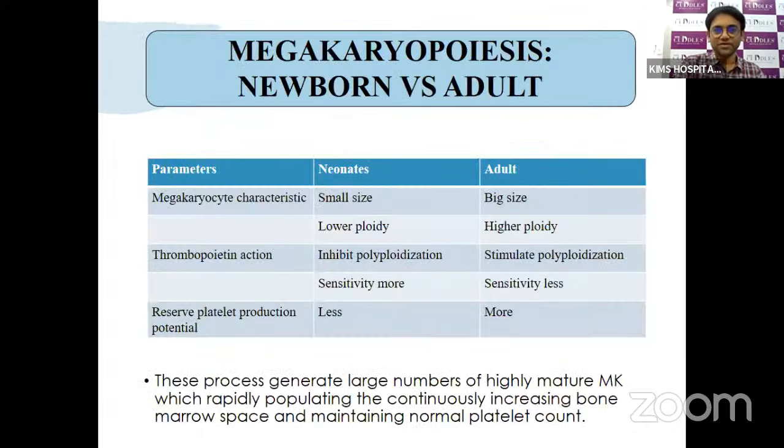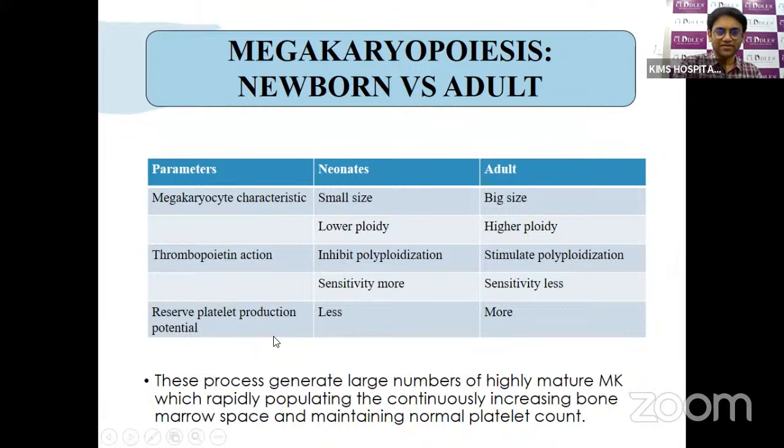So there's quite a difference between megakaryopoiesis in the newborn and in adults. The megakaryocytes in neonates are small in size with low ploidy, whereas in adults they are big in size with higher ploidy. Thrombopoietin stimulates the production of platelets, but in neonates it inhibits polyploidization. So there will be a lower amount of ploidy. However, the sensitivity to thrombopoietin is much higher compared to adults. The reserve platelet production is less.